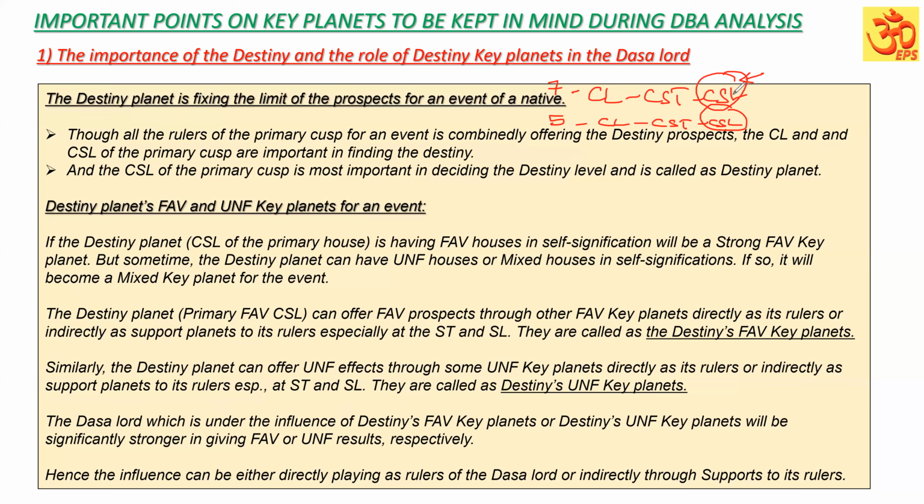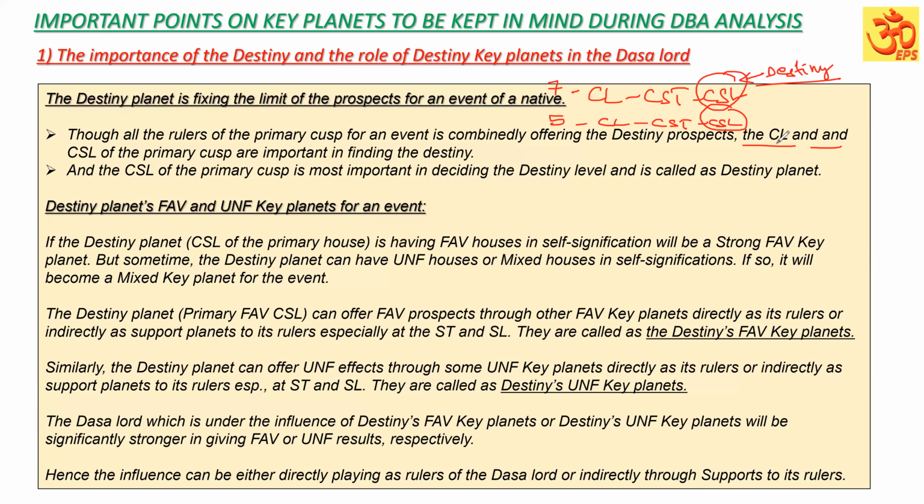That you have to keep in mind. So the destiny, that is cuspal sublord, importantly, the cuspal sublord is the destiny planet. Within the limit fixed by the destiny, the prospects for an event of a native are going to be present. That you have to keep in mind. Though all the rulers of the primary cusp for an event are combinedly offering the destiny prospects, the cuspal lord, that is the source, and the cuspal sublord of the primary cusp are important in finding the destiny.